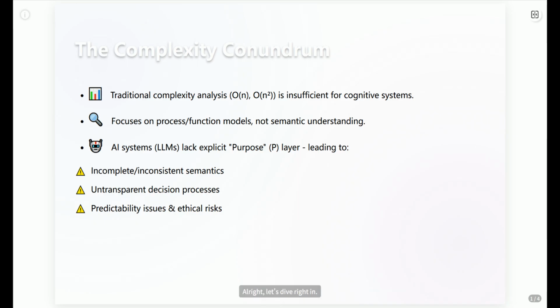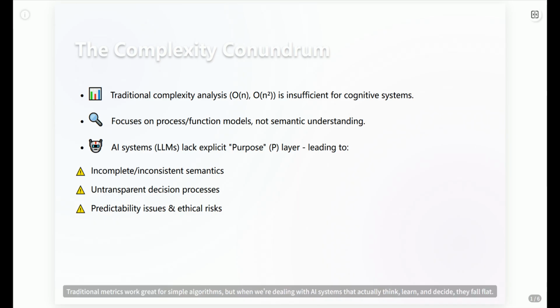Alright, let's dive right in. We're talking about complexity, but not just the old O of N stuff. That's like trying to understand a symphony by counting the number of notes. It misses the melody, the harmony, the whole point. Traditional metrics work great for simple algorithms, but when we're dealing with AI systems that actually think, learn, and decide, they fall flat. They can't capture the real complexity, especially the semantic kind.